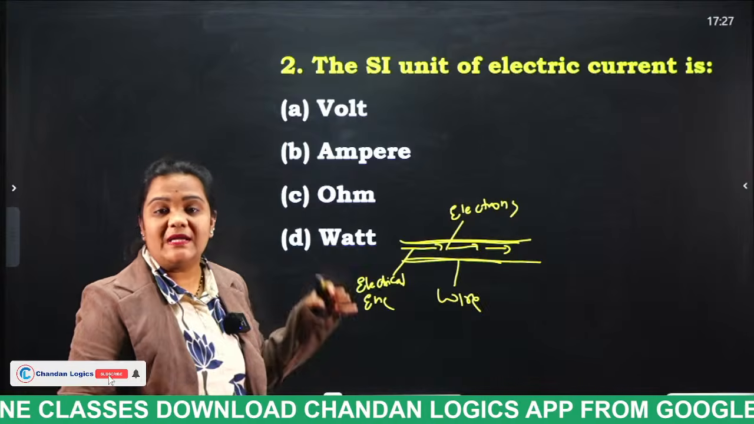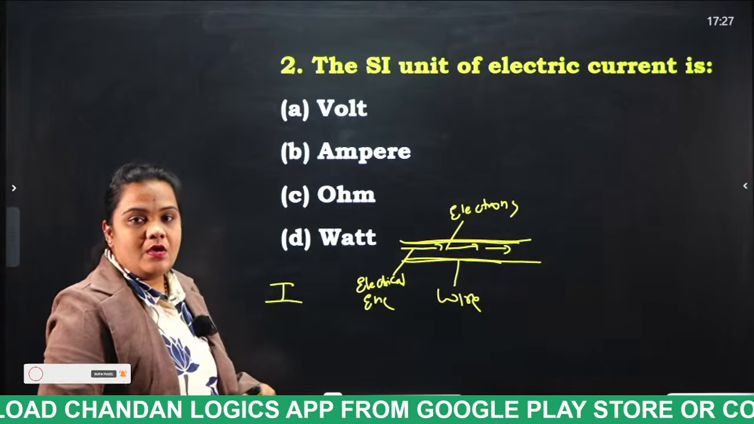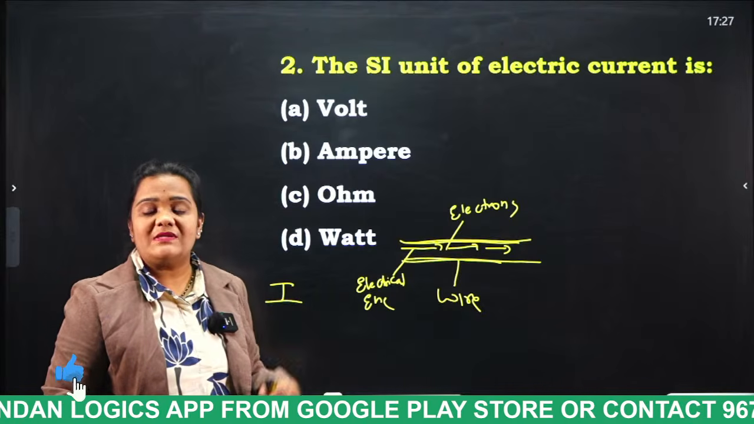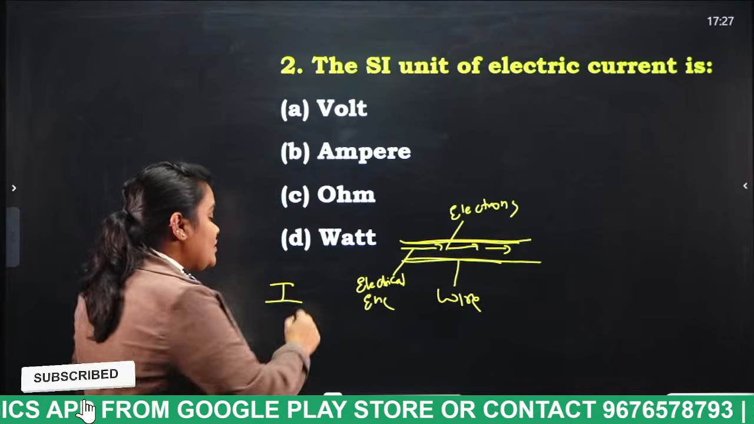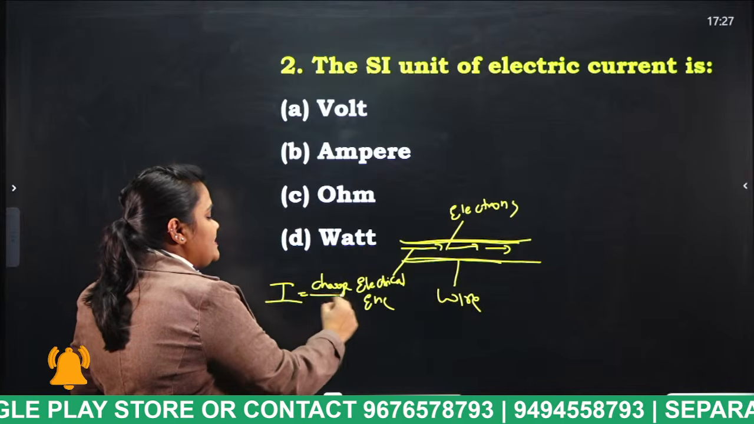So what do we denote electric current as? We denote electric current as I. Okay, so we have a formula. What is the formula? Electric current is equal to charge by time.